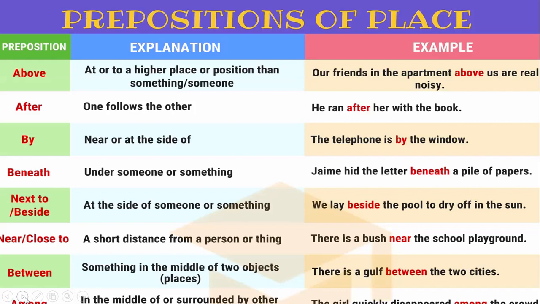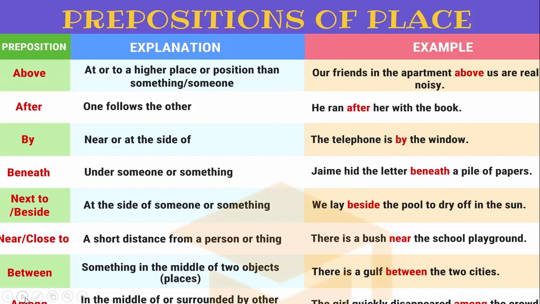Let us read above. At or to a higher place or position than something or someone. Our friends in the apartment above us are really noisy. Next is after. One follows the other. He ran after her with the book.